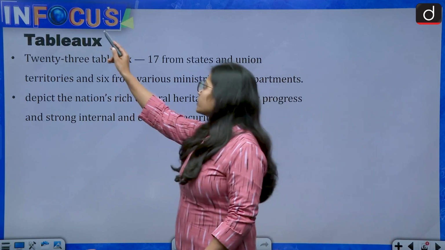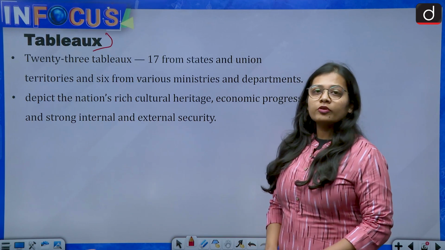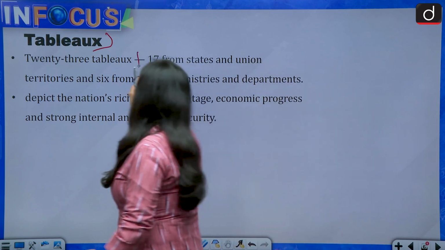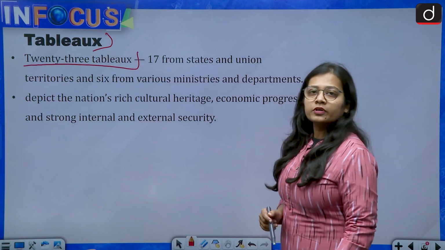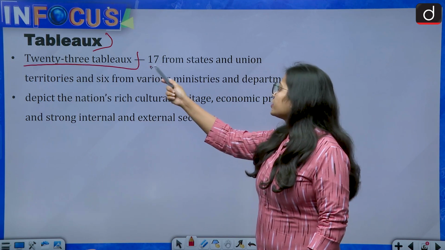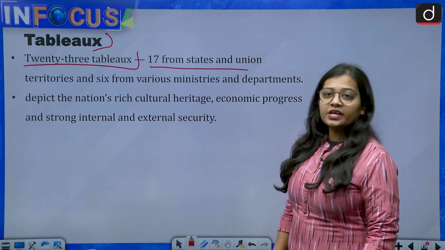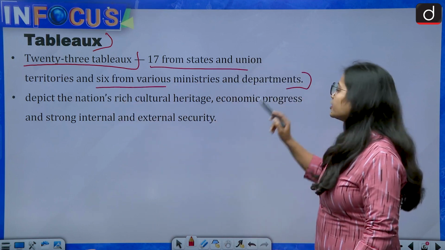Now let us talk about the tableaus. This year, 2023, 23 tableaus walked on the Kartavya Path, 17 from the states and union territories and 6 from various ministries and departments.